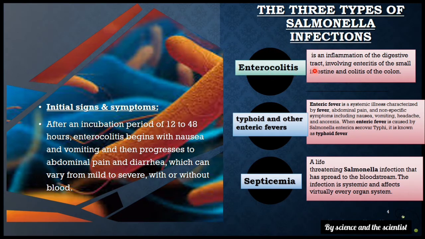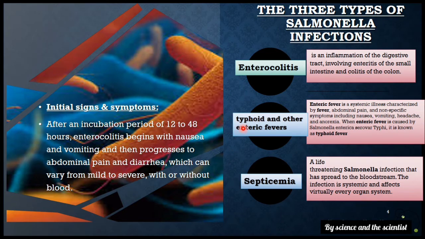Enterocolitis is an inflammation of the digestive tract involving enteritis of the small intestine and colitis of the colon, which means that the intestine and the colon are infected more frequently in this infection, as the name represents: the colon and the intestinal tract.